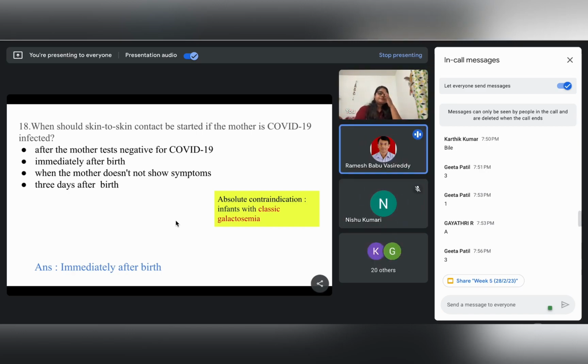Even in the last week, I think there was a change by the U.S. government with regard to HIV positive women breastfeeding the babies. They have changed the norms. Okay. As far as I know, the Ministry of Health and Family Welfare doesn't have any contraindication regarding HIV positive, but for the US government I need to check. Yeah, last week I read it in the newspapers. Okay, so if you have come across it, then definitely from the US government also it is not a contraindication for HIV mothers.